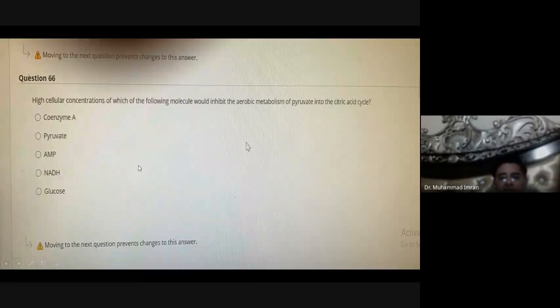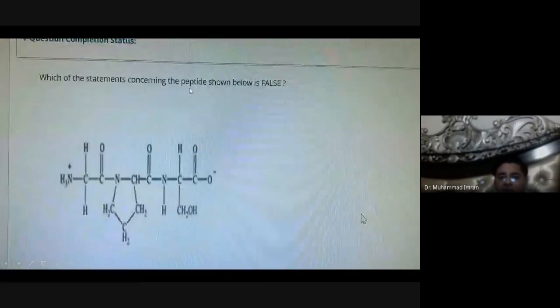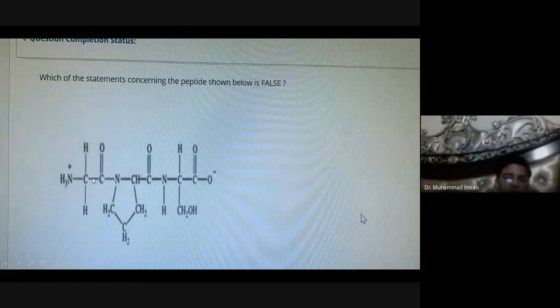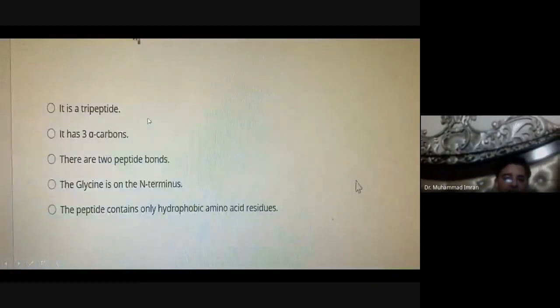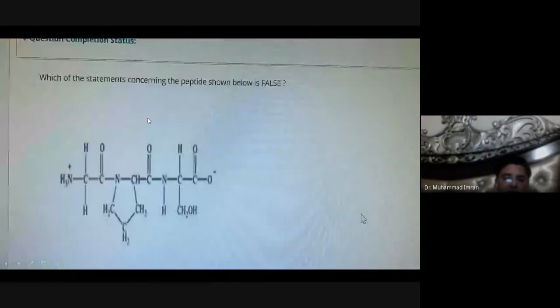Which statement concerning the peptide below is false? It contains two peptide bonds, one here and the other here. So saying it is a tripeptide is wrong. It contains only two peptide bonds, two CN bonds, one here and one here. So it is a dipeptide, not a tripeptide.